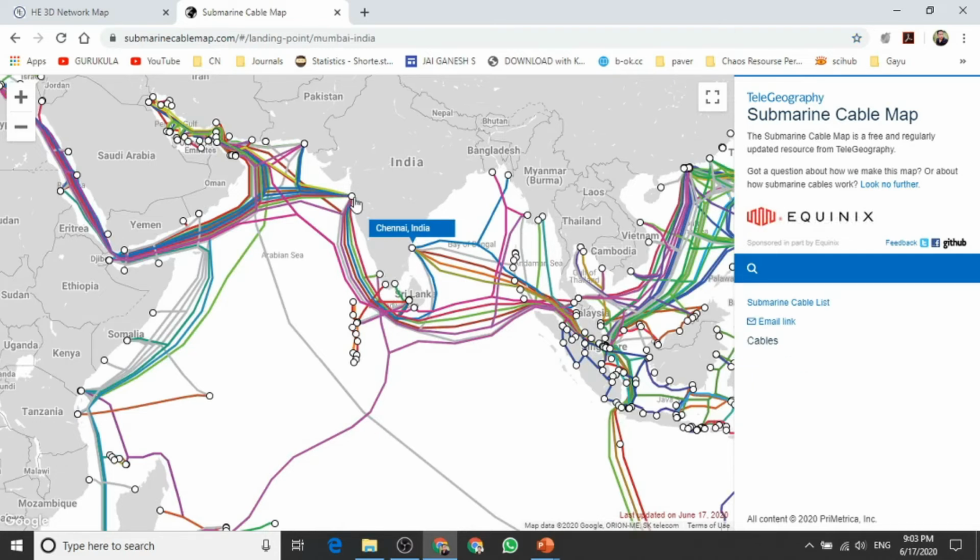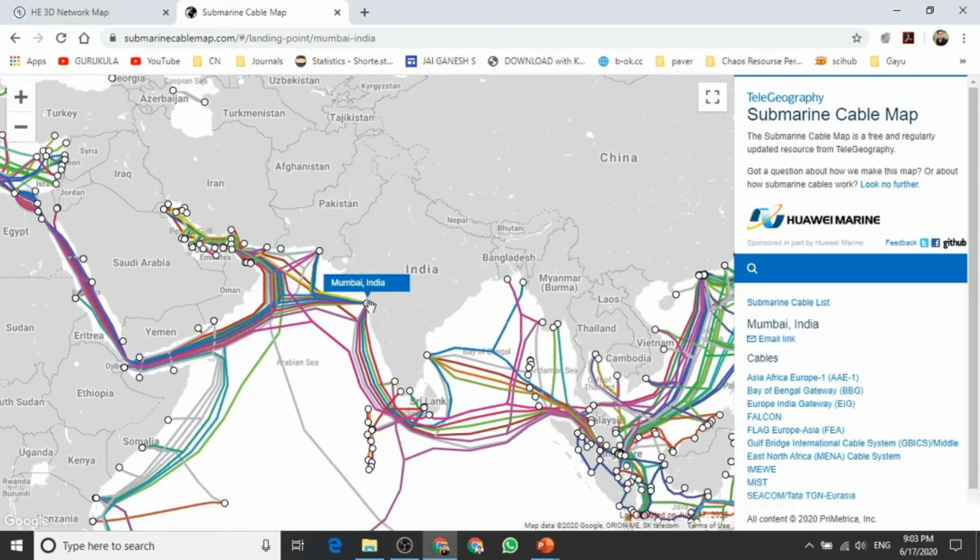The first point is Mumbai. When you click on a particular dot, it tells you what exactly that point is. These points are what we call landing points, where the internet backbone lands, and we can tap internet from each landing point inside the country.